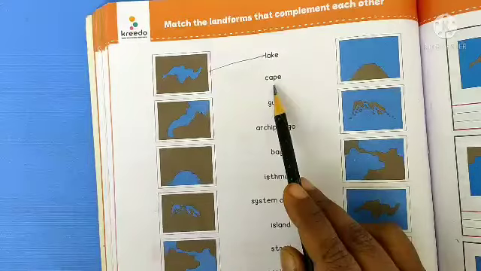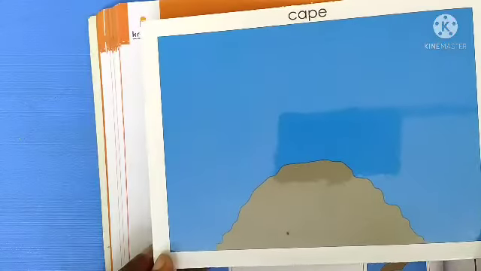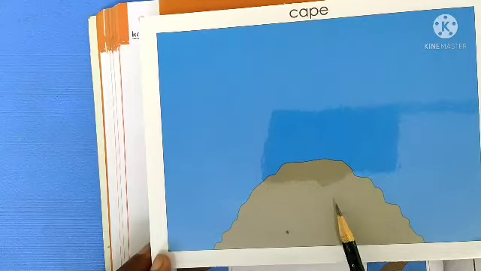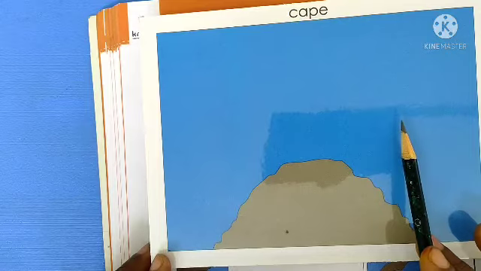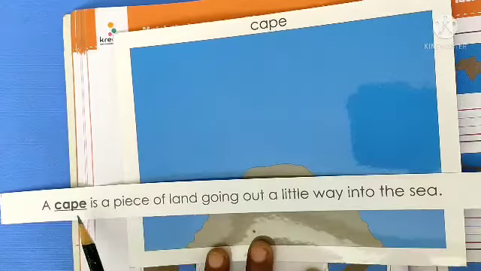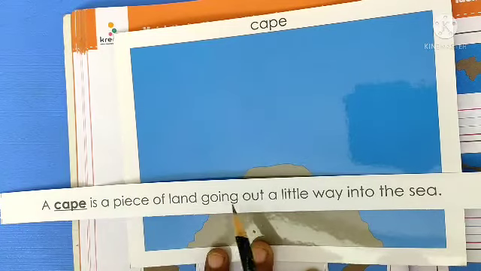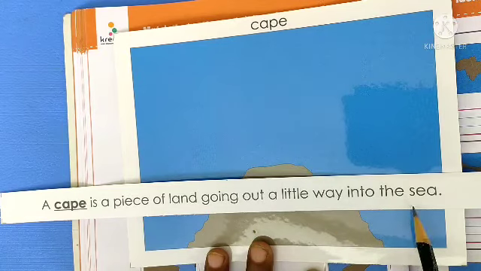Next, cape. Observe this image, children. See here, brown color indicates land, blue color indicates water. This is called a cape. A cape is a piece of land going out a little way into the sea.